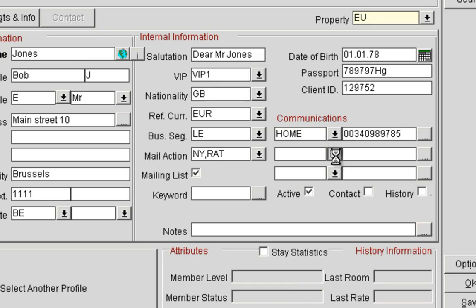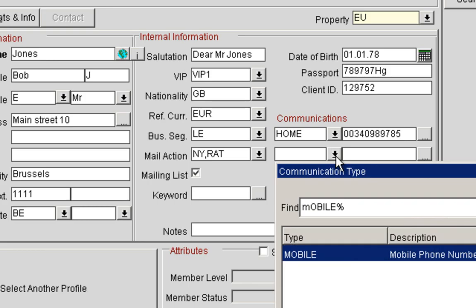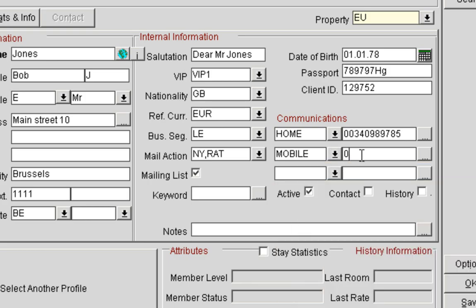I will put in now the mobile number. Say OK. And if I also have the email address, I could put in an email address, which I could either pick from the drop-down list, or I could just type email, and then I just put in the email address of the guest.